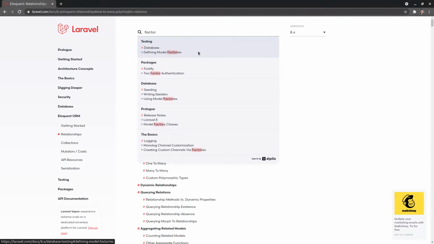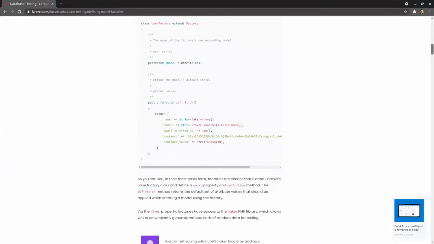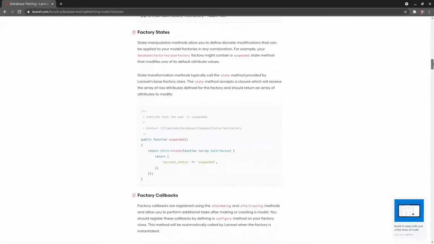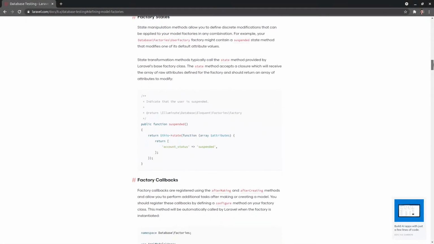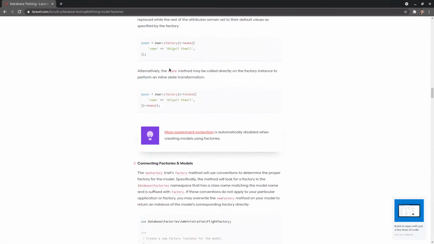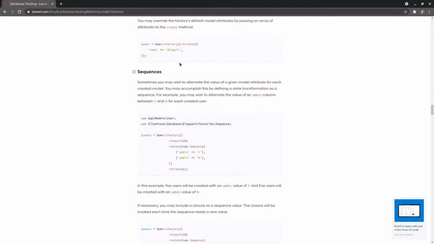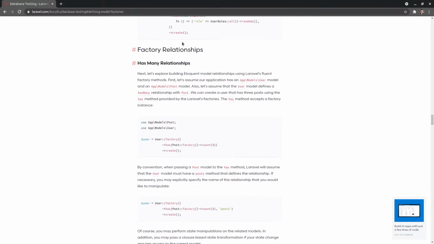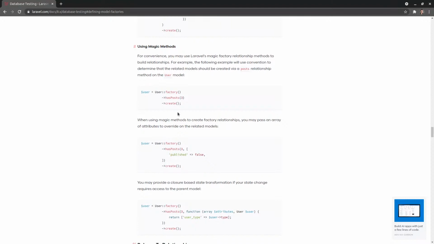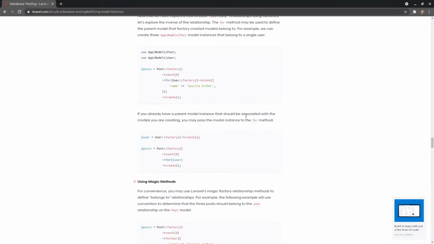This is a great learning experience. I really want to have stellar factories and get really good at making awesome factories quickly. It takes a little bit of work up front, but once this upfront work is done, it's totally worth it. At least that's what I believe. So let's go through the docs and find out how I can do this. User factory. I want to find the point where they do it in the factory itself.